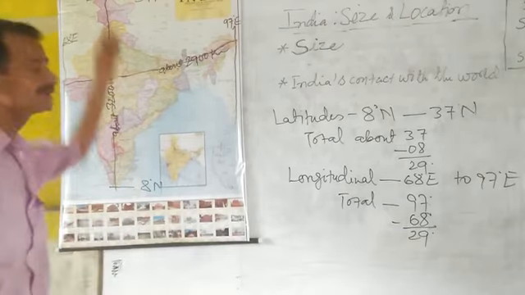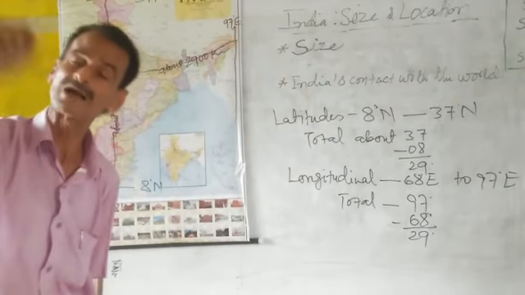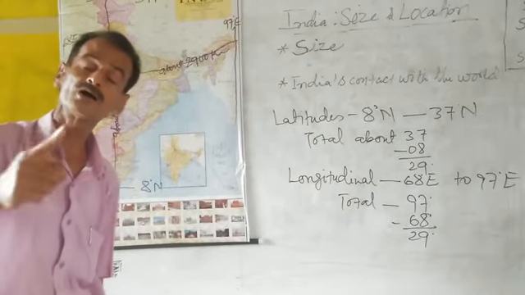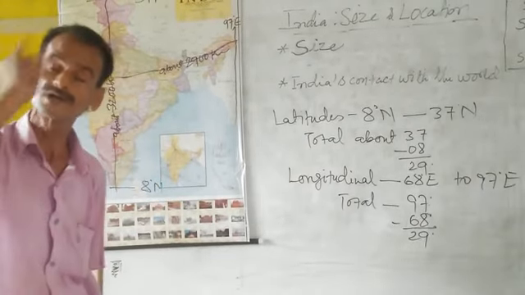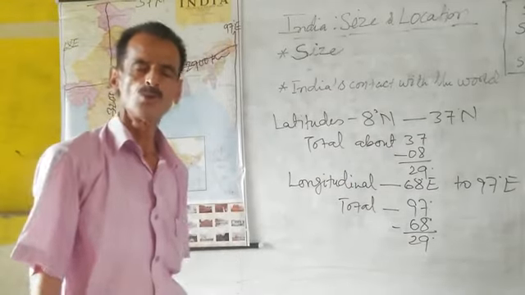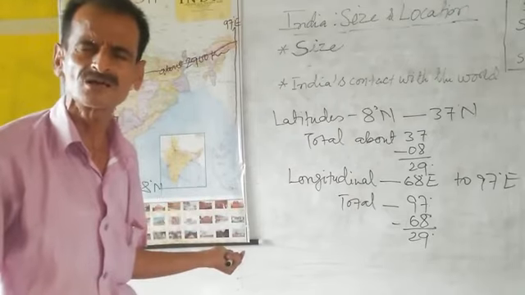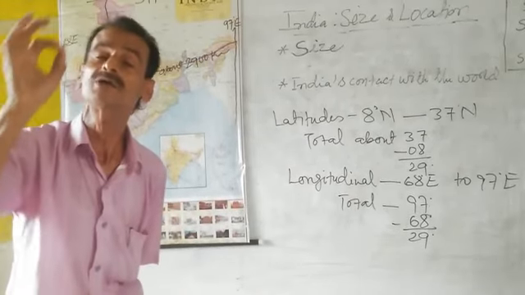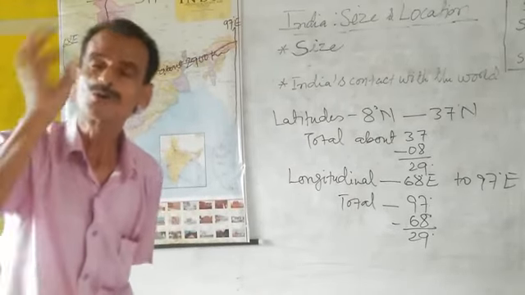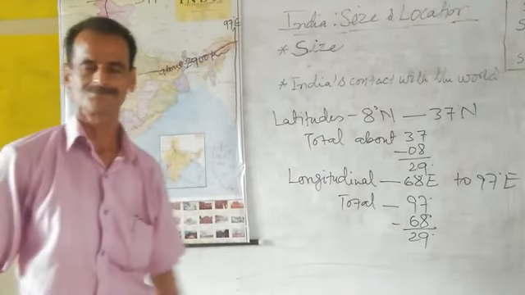Now your length has been taken from latitudes. You already know that latitudes are parallel to each other, giving 111 kilometers per degree. So 29 multiplied by 111 means about 3200 kilometers. But your width has been taken from longitudes. You already know that longitudes are not parallel.